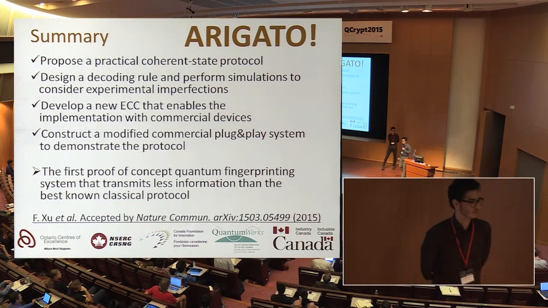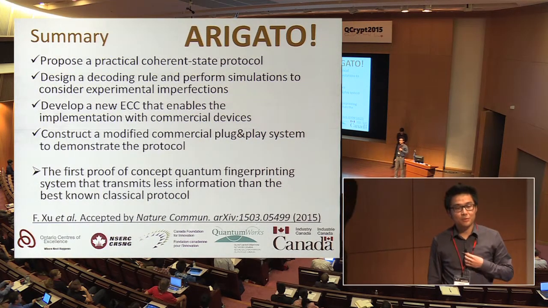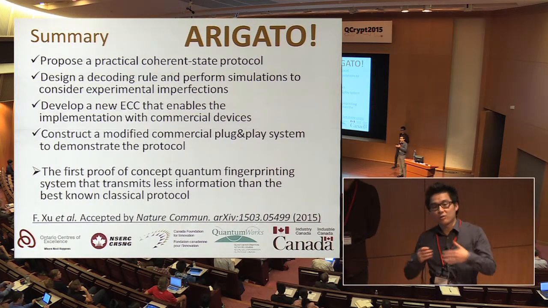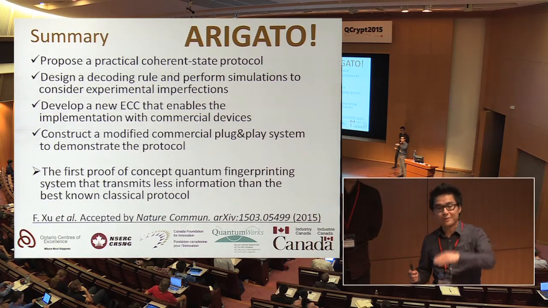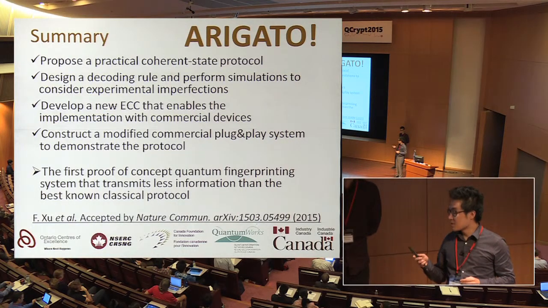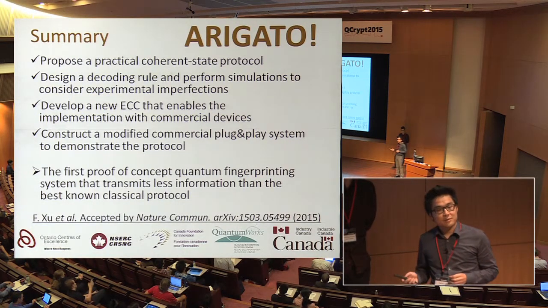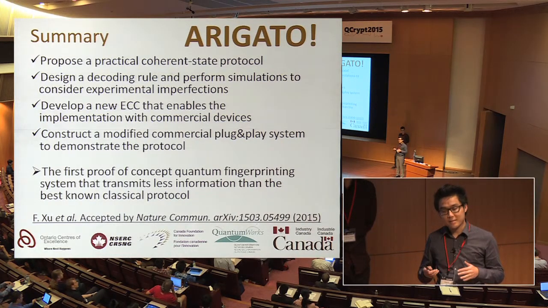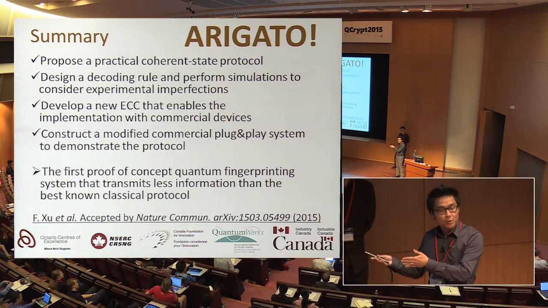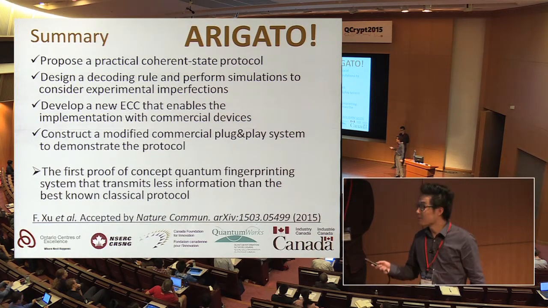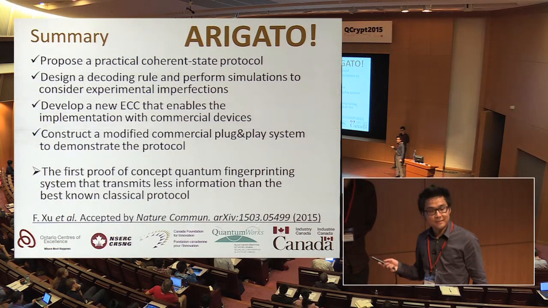I just add a little bit. So we do some calculation to see whether we can beat all the known protocols over the proven lower bound. We found the major limitation is the dark count of our detectors. So in future, if we have a detector with like a few hertz dark count, we found with the same setup, we can still beat the proven lower bound. So that's why it's mainly limited by the detectors in our system.